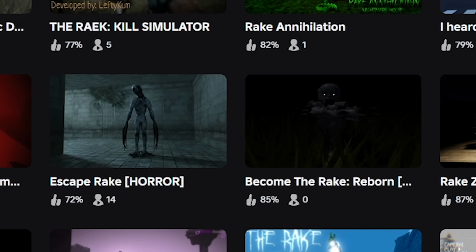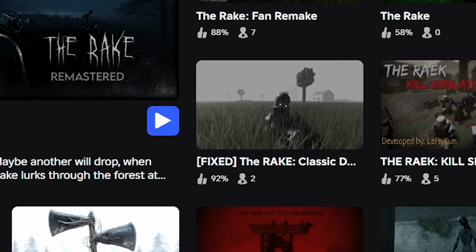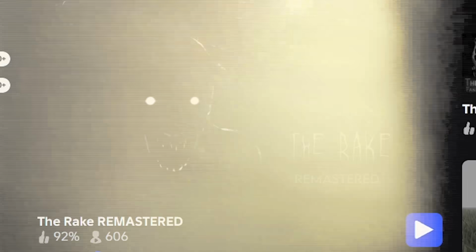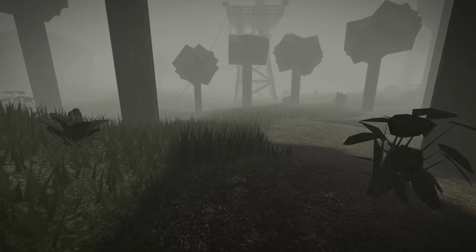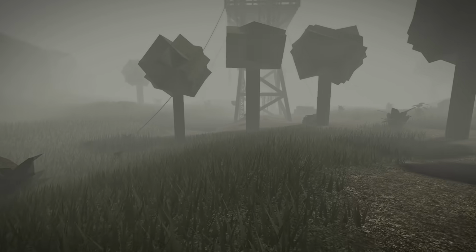Alright, but now the most popular creepypasta game that's still played to this day is the Rake. So what I know about the Rake is that it's like a pale humanoid creature. It's based off of this picture right here. Yeah, he typically crawls on all fours, is extremely thin.